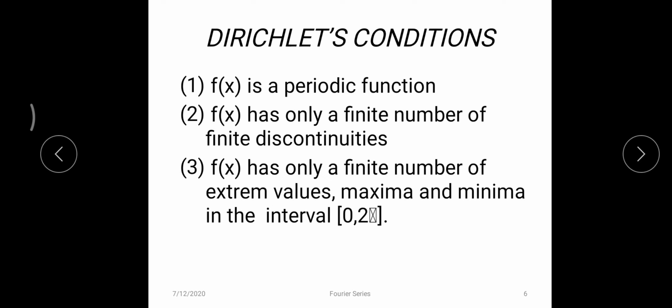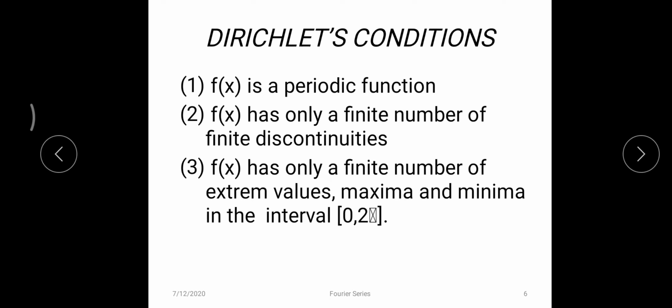There may be some drawbacks in the Fourier series also, which are overcome by the Dirichlet conditions. Dirichlet is also another mathematician. He states that f of x should be a periodic function, f of x should have only a finite number of discontinuities, and f of x should have only a finite number of maxima and minima in the interval 0 to 2 pi.